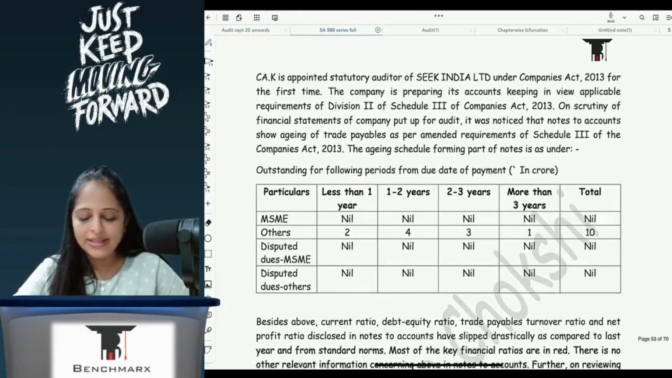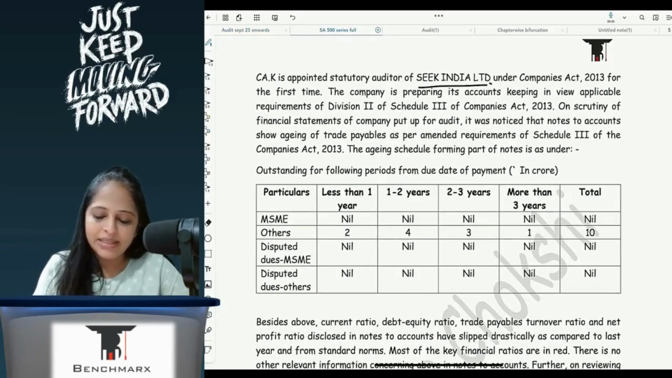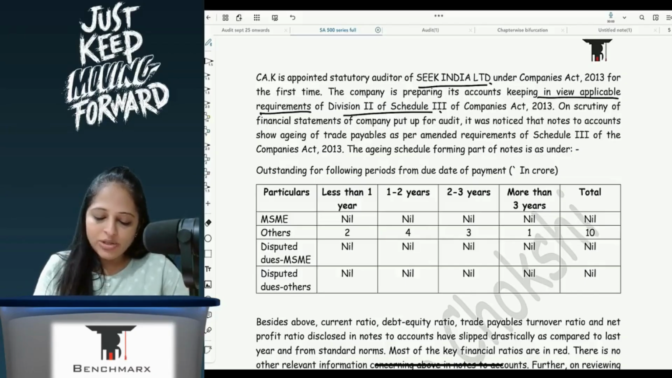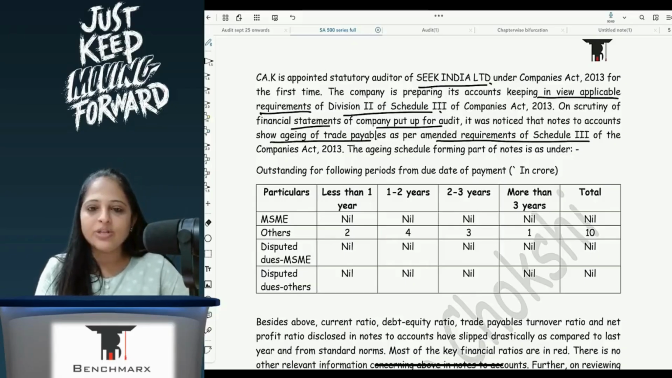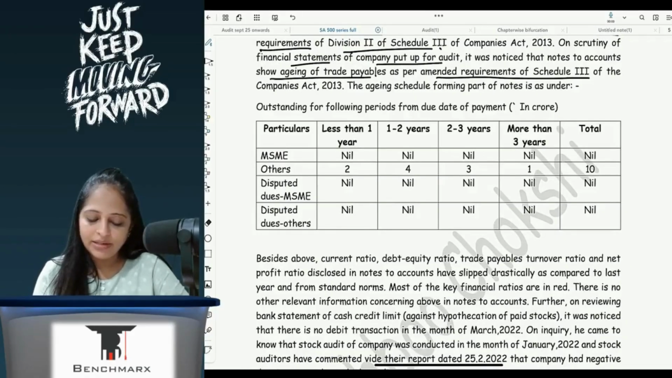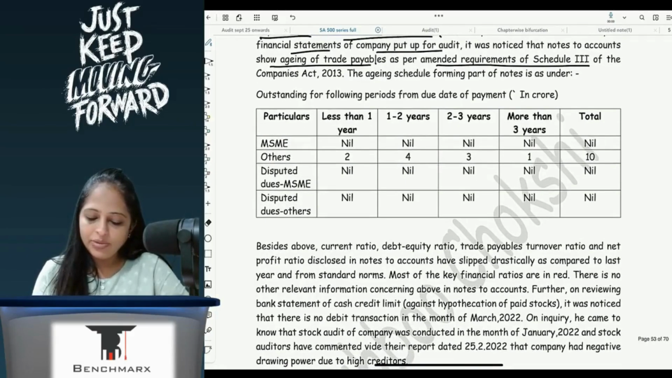CAK is appointed as statutory auditor of Seek India Limited under the Companies Act. The company is preparing its accounts keeping in view the applicable requirements of Division 2 of Schedule 3. On scrutiny of financial statements of the company put up for audit, it was noted that the notes to accounts show ageing of trade payables as per the amendment required of Schedule 3 of the Companies Act. The ageing schedule forming part of the note is as under: outstanding for the following periods from due date of payment: MSME nil, others 2 CR 1 to 2 years, 4 CR 2 to 3 years, 3 CR more than 3 years 1 CR, and total of 10 CR.